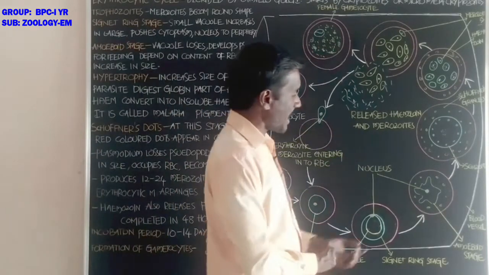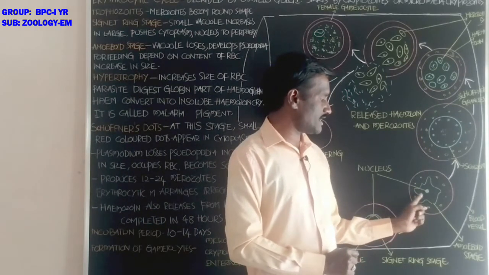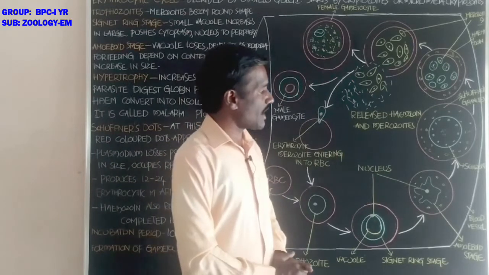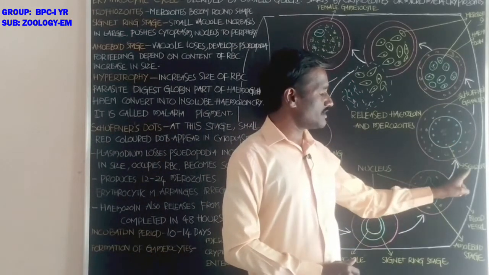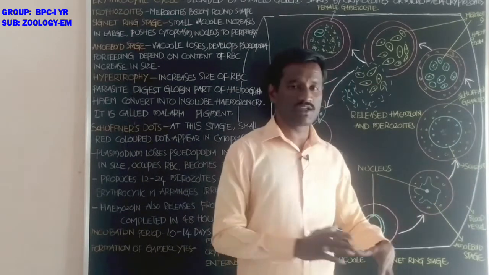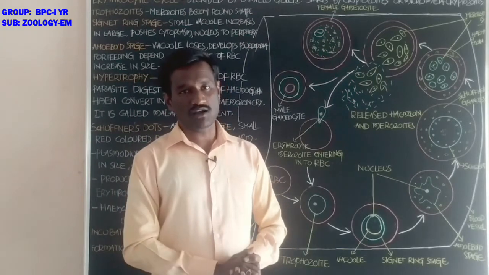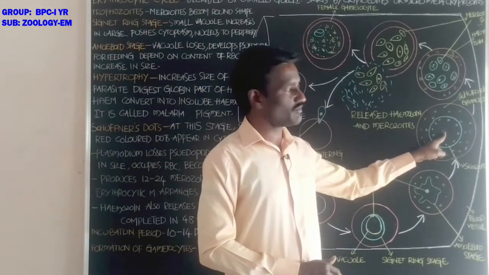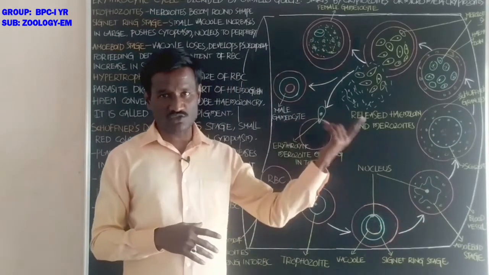Students, after some time, the pseudopodia are lost by this stage and it assumes its largest size, and that stage is called the schizont. Okay, you already know about the schizont. The schizont is already formed in hepatic schizogony. It is a schizont with a single nucleus. Okay, that schizont goes to schizogony.